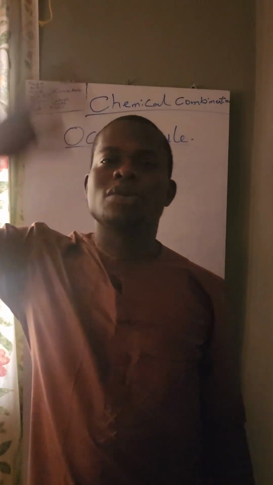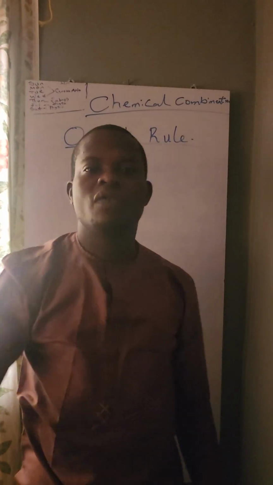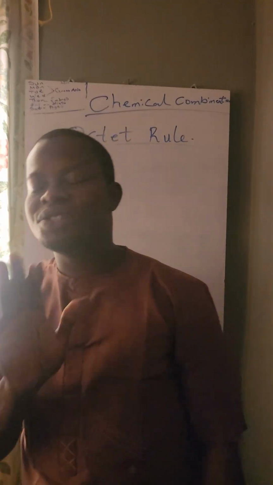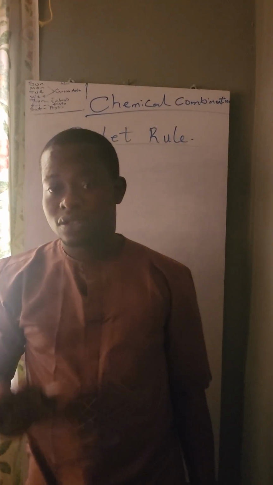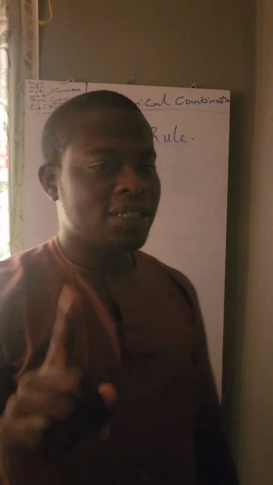I'll be talking about types of chemical bonds. You will understand better when we're talking of types of chemical bond. But here, we're just doing the introductory parts, and I'm picking them one after the other, for easier understanding.